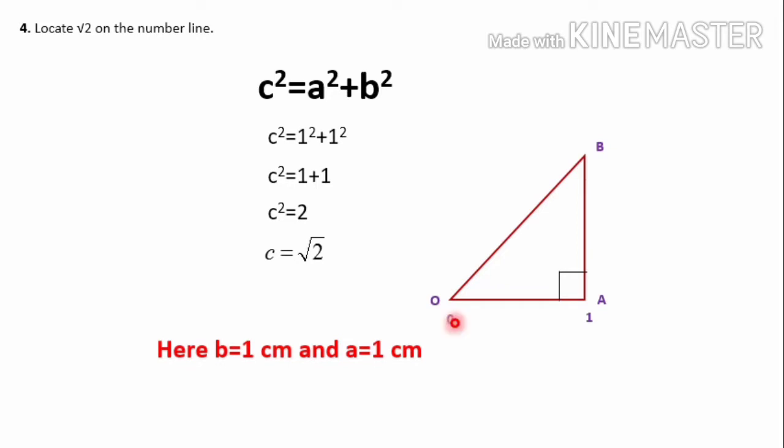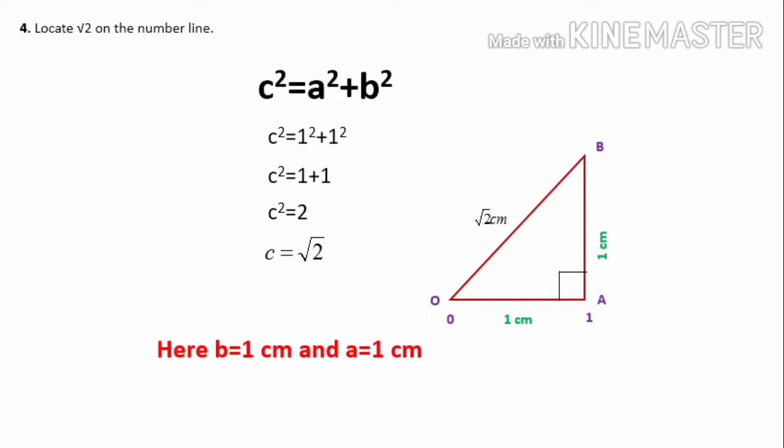Means from 0 to 1, of course it is 1 unit or 1 centimeter. Then A to B also I have to take 1 centimeter. Then surely by using Pythagoras theorem, 1 square and 1 square, total 2 we will get. Square root of 2 is the length of OB we have calculated here. So of course the length of OB will be root 2 centimeter.